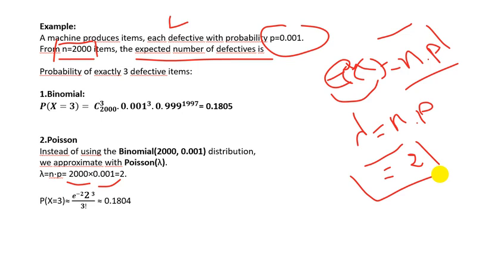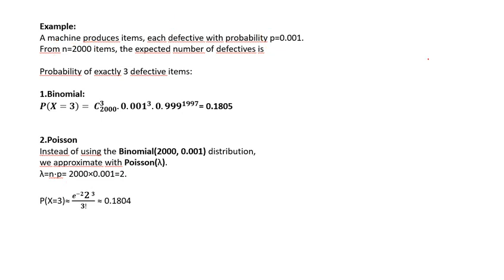Now let's use the binomial formula. Let's use the Poisson formula. You will see that the result is almost the same. Let's calculate the probability that P(X = 3), which means the probability of getting 3 defective items among these 2000.